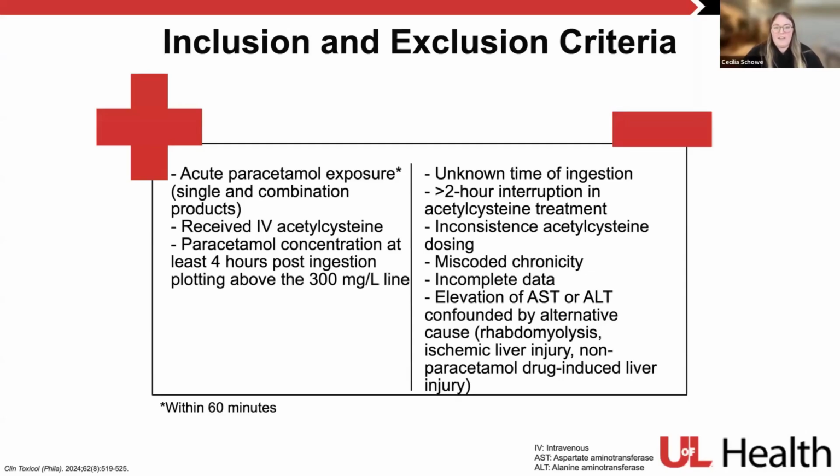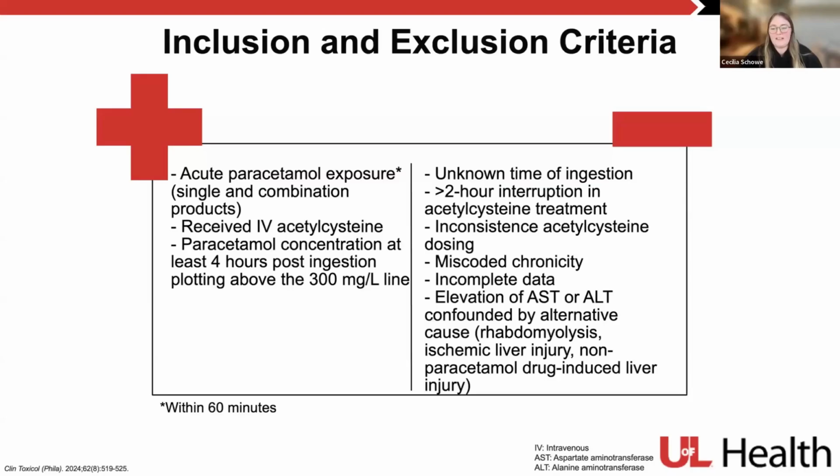Patients had to have received IV acetylcysteine, and then their paracetamol concentration had to be drawn after at least 4 hours since ingestion, and then had to plot above the 300 line on the Rumack-Matthew nomogram. As far as exclusion criteria, they excluded patients with an unknown time of ingestion, those who had greater than 2-hour interruption in their acetylcysteine treatment, and any sort of inconsistent acetylcysteine dosing. So if patients started on one regimen and then increased their dose, they were excluded.